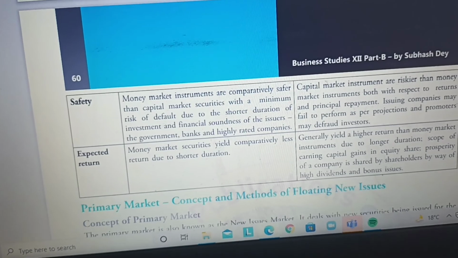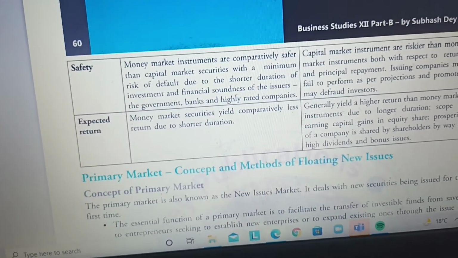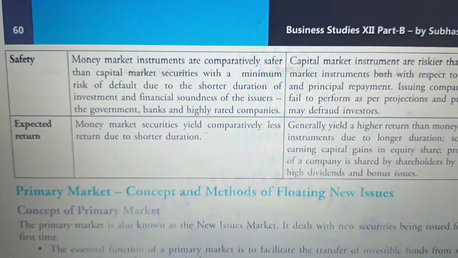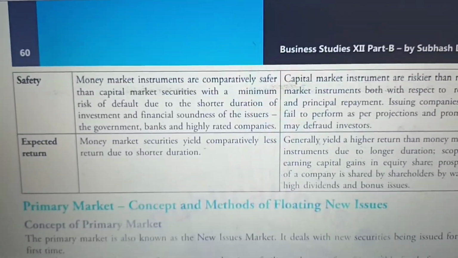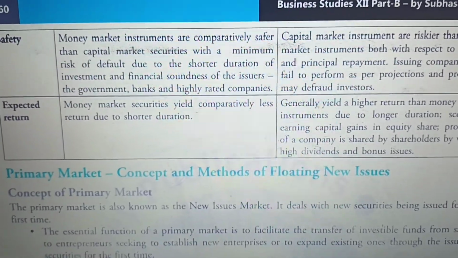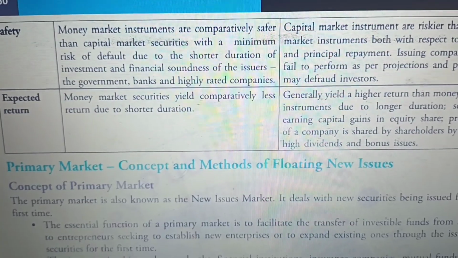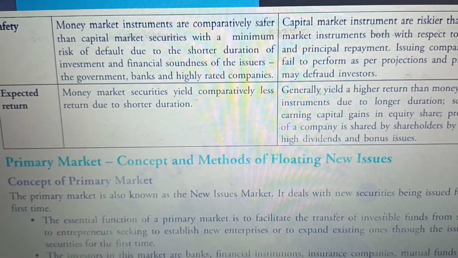Now, two more bases you can see here. One is safety. Money market instruments are comparatively safer as compared to the capital market because the time duration is very less and the participants are also RBI, government.